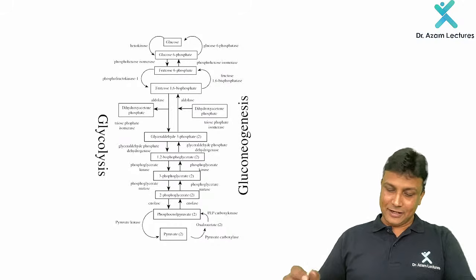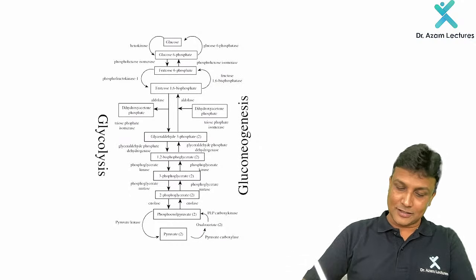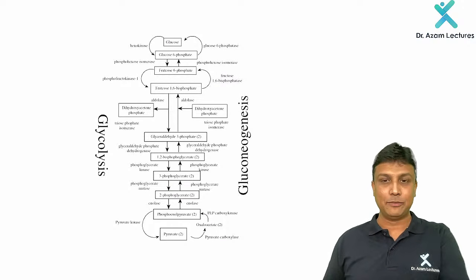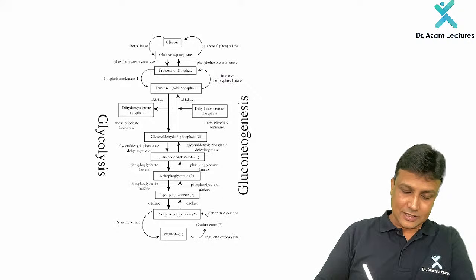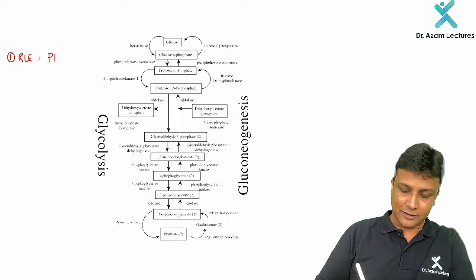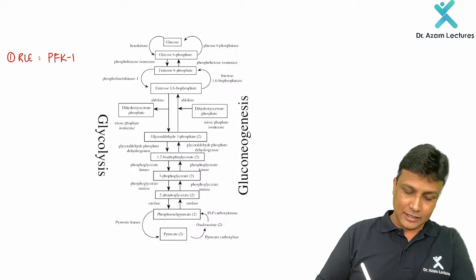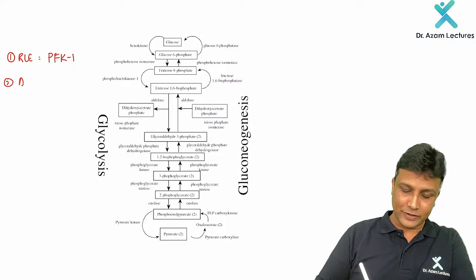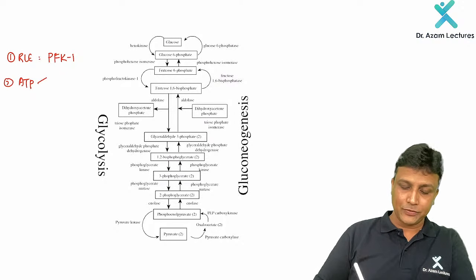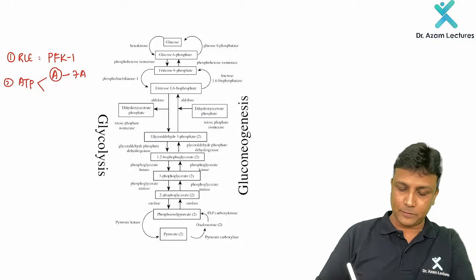Gluconeogenesis. Okay. Now, my dear friends, remember in glycolysis, I'll tell you 2-3 points which are very much important here. The first thing is, already we have studied in glycolysis what the rate limiting enzyme is. It is PFK1, phosphofructokinase 1. And then number two, what is the net gain of ATP? So please remember, if it is aerobic glycolysis, there will be totally 7 ATPs obtained here. And if it is anaerobic glycolysis, there will be net gain of 2 ATPs, my dear friends.